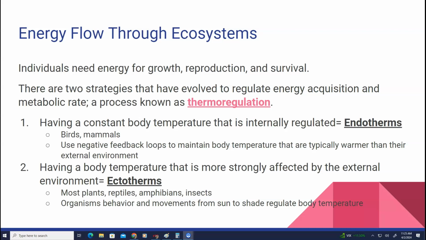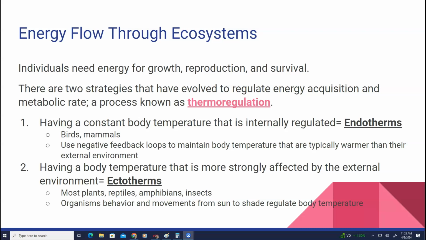thermoregulation. So there are two kinds. You've got endotherms and ectotherms. Endotherms have a constant body temperature. It's internally regulated. Mammals are a good example of this, and we use a negative feedback loop to maintain body temperature. And our body temperatures are typically warmer than our external environment.